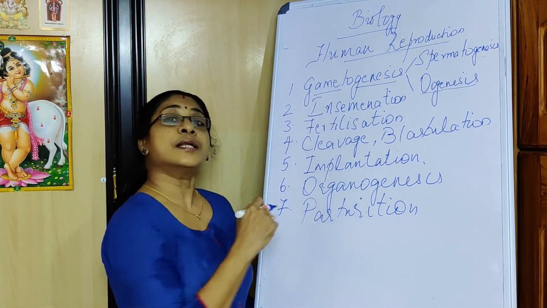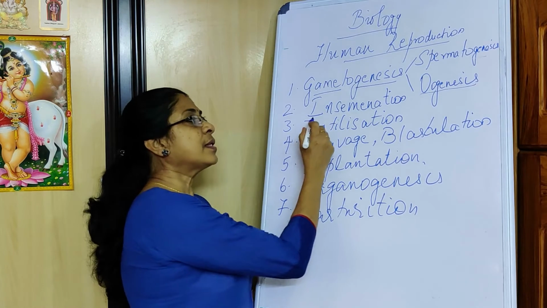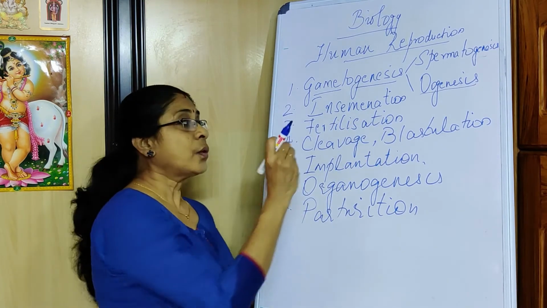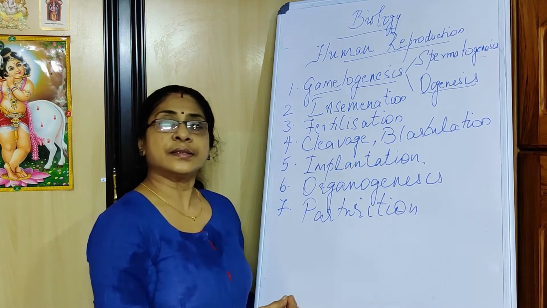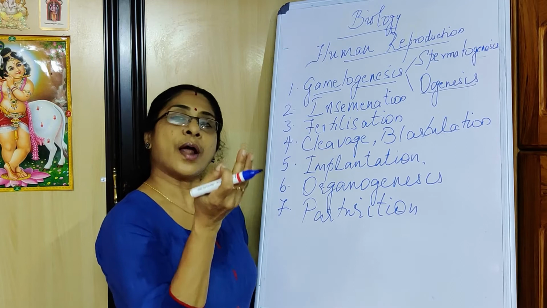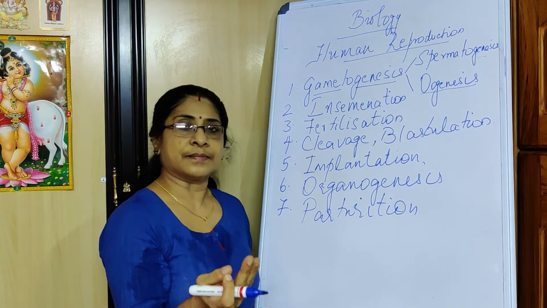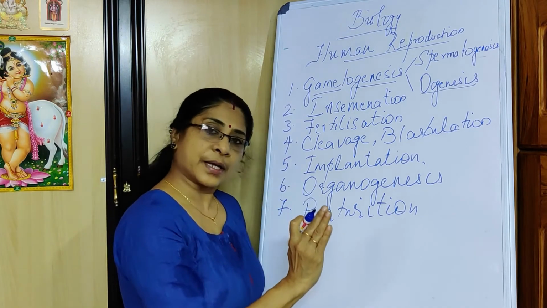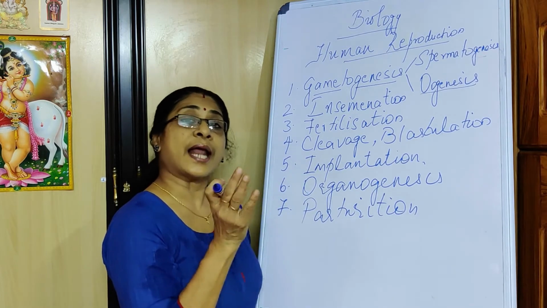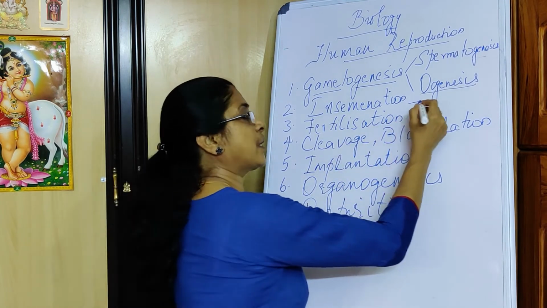Let us go on to the next event. The second event is known as insemination. The word insemination means deposition of semen from the male reproductive system to the female reproductive system, which is achieved through an act called copulation.